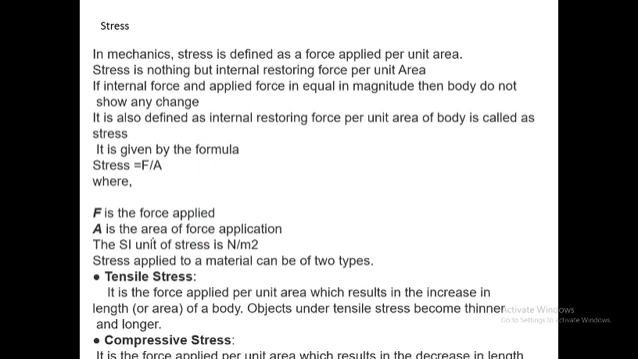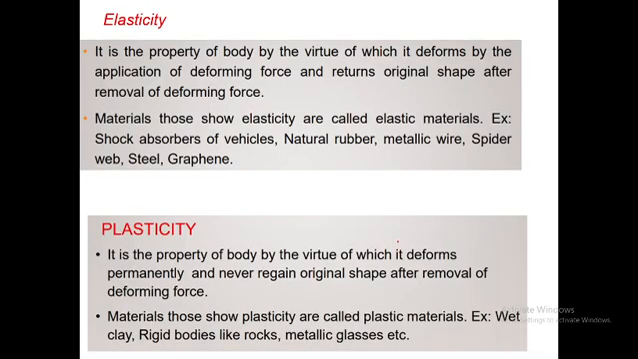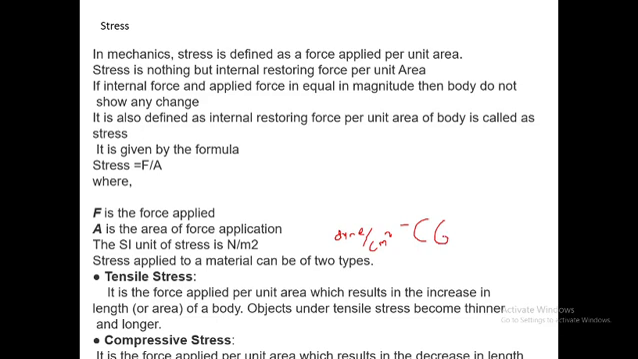Now the unit for stress is newton per meter square. Force is in newtons and area is in meter square. So this is in the SI system. If you go for the CGS system, then we get dyne per centimeter square. So this is for CGS. We should remember it is for CGS.